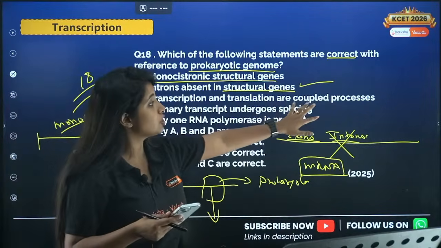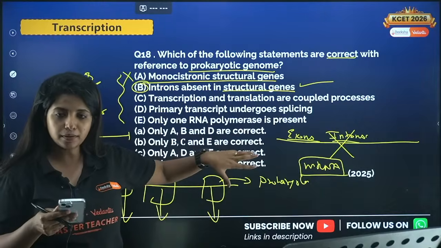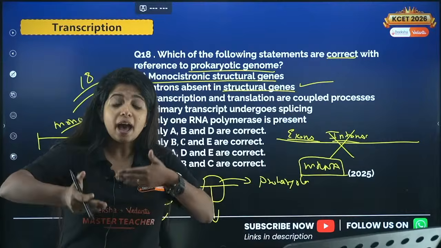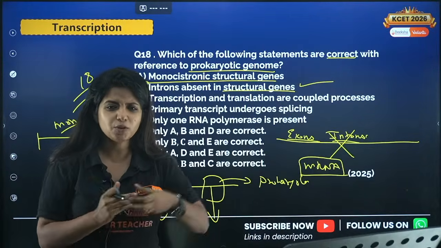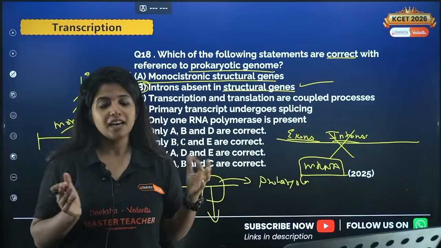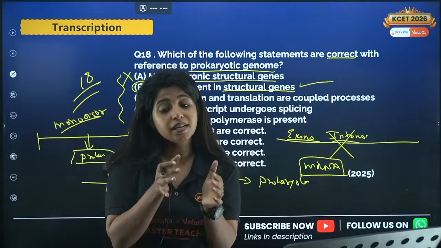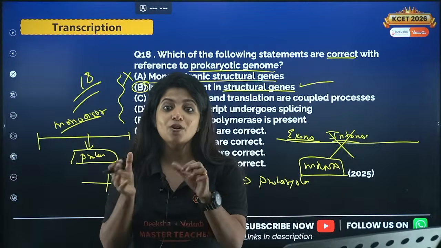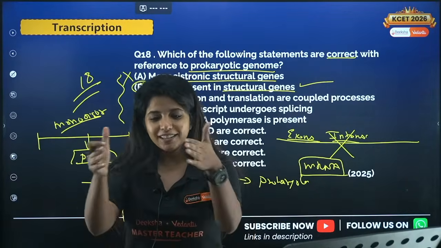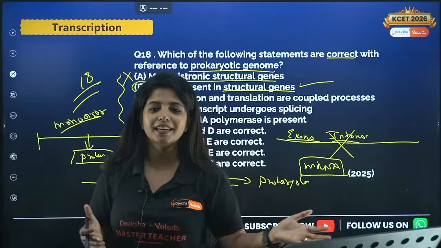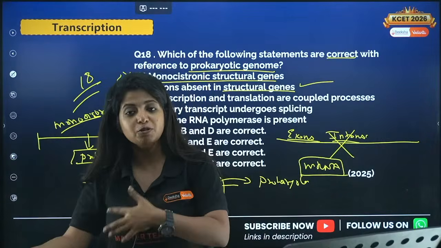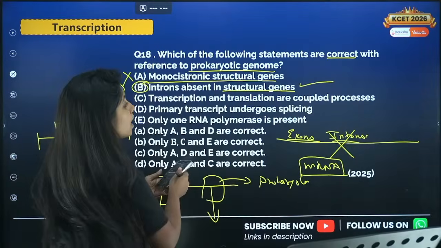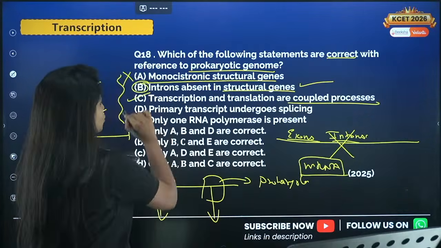Now, transcription and translation are coupled processes. What do you mean by that? Coupled means that both of them are happening together. Is it happening together in the case of bacteria? Yes. Why? Because we have studied that in eukaryotes transcription happens in the nucleus and translation happens in the cytoplasm, because ribosomes are there in the cytoplasm. In the case of prokaryotes, there is no door, nothing over here, my dear children. They can easily do transcription and translation together. They do not have to go anywhere else, right? This is why we say it's a coupled reaction. It can happen simultaneously. So C is also correct.